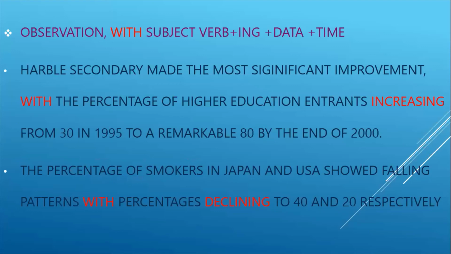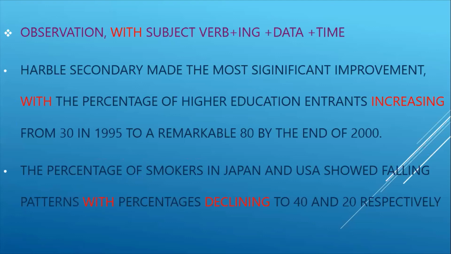Okay, the subject, then we need verb plus ing plus data plus time. Time means the duration that we can add. First we need to give the observation, for example, there was a huge increase, or Japan had the highest proportion of population. Then we put a comma, then use with, then add the noun phrase or the subject, that is the percentage of higher education in this question.